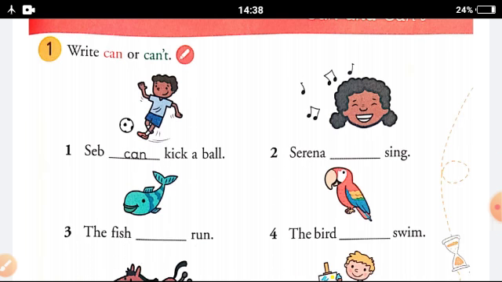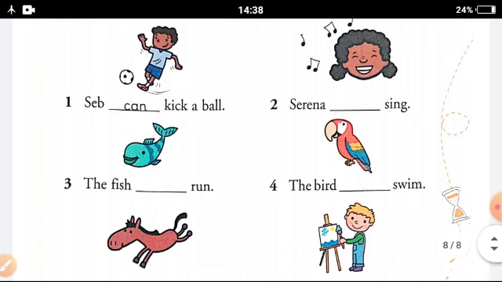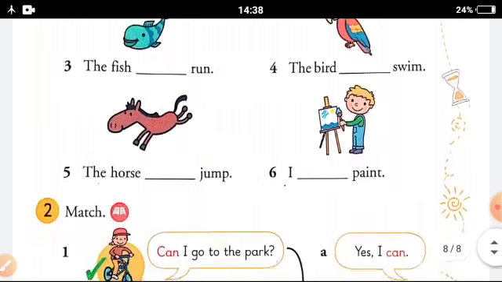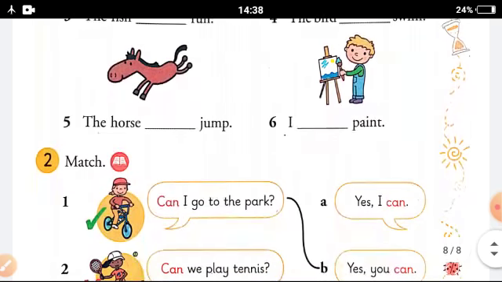We all know fish cannot run, so fish can't run. A bird can swim. We know generally the birds cannot swim, so we will write birds can't swim. The horse jump. Yes, the horse can jump. And see, the child is doing the painting, so I can paint.